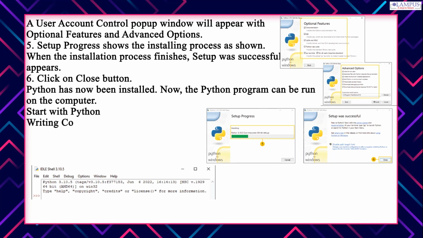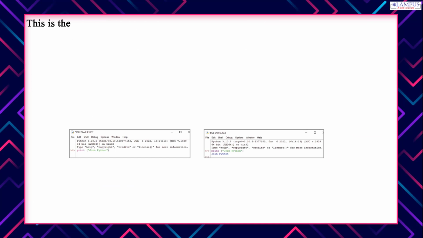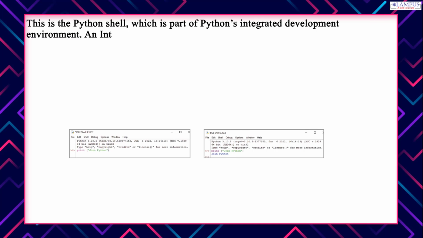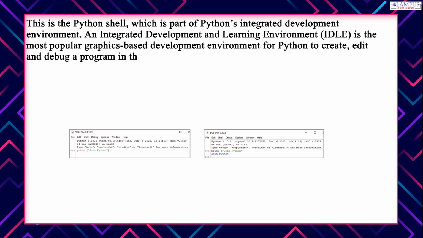Start with Python. Writing code in interactive mode. After installing, when we open Python, we will get this window. This is the Python shell, which is part of Python's integrated development environment. An integrated development and learning environment, IDLE, is the most popular graphics-based development environment for Python to create, edit and debug a program in this environment. This window is called Interactive Mode.